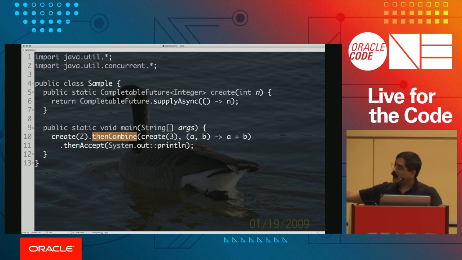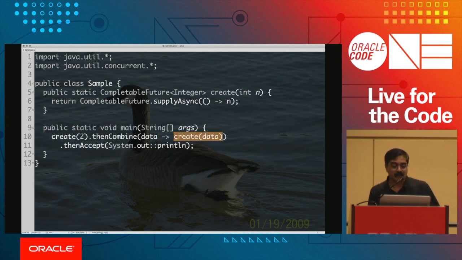So what we can do here is, you can take the CompletableFuture and you can return a CompletableFuture in return for it. And this is where thenCompose really comes in. In other words, you take the result you got here and simply say data, and you call maybe a create again, if you will. Notice this itself is a CompletableFuture that you're getting. And in this case, of course, you'll use a compose, and that is the whole idea, because when this is returning a CompletableFuture, you want the result of this not to be a CompletableFuture of CompletableFuture, but a CompletableFuture of the data itself.